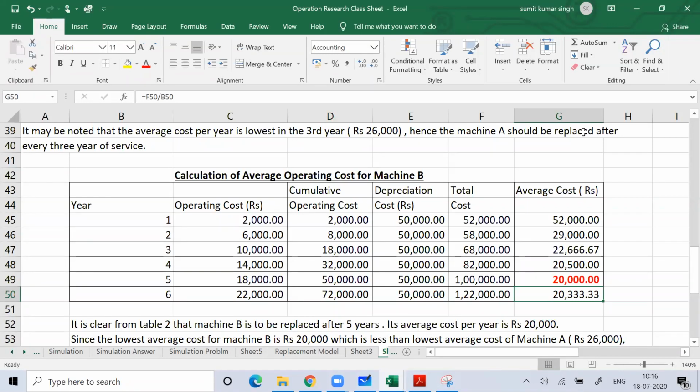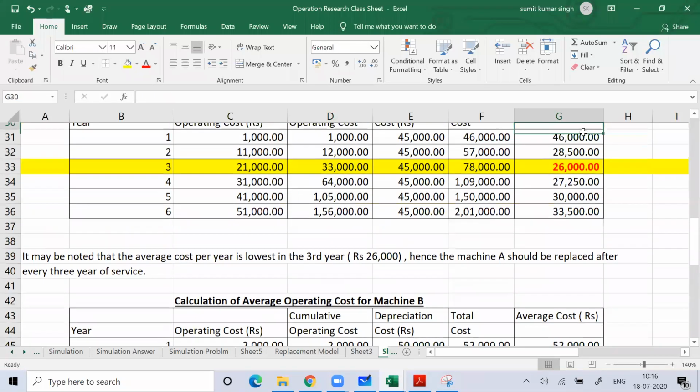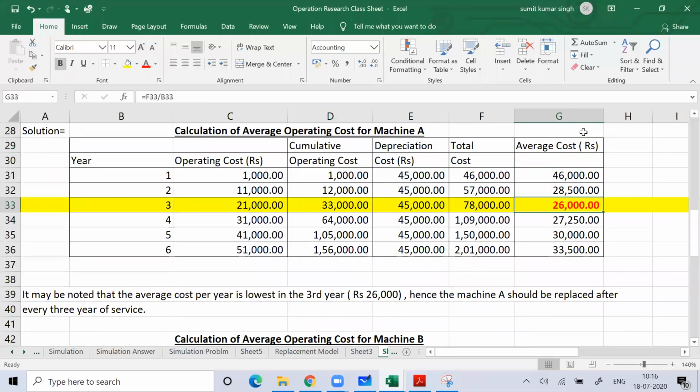Now suppose I want to replace machine B, I should replace this machine B after 5 years, and you can find that the minimum average cost for machine B is 20,000 rupees. If you see the minimum average cost of machine A, that is 26,000.